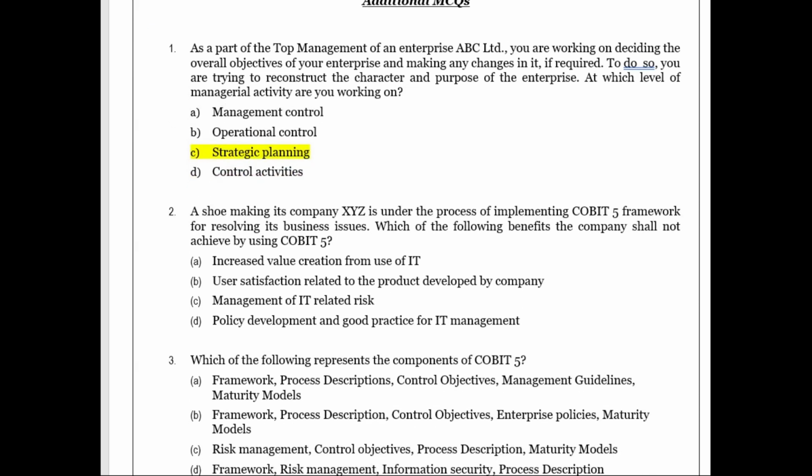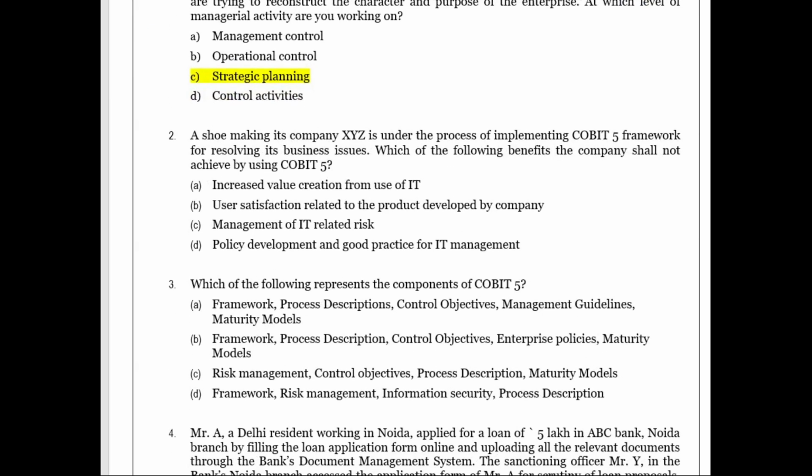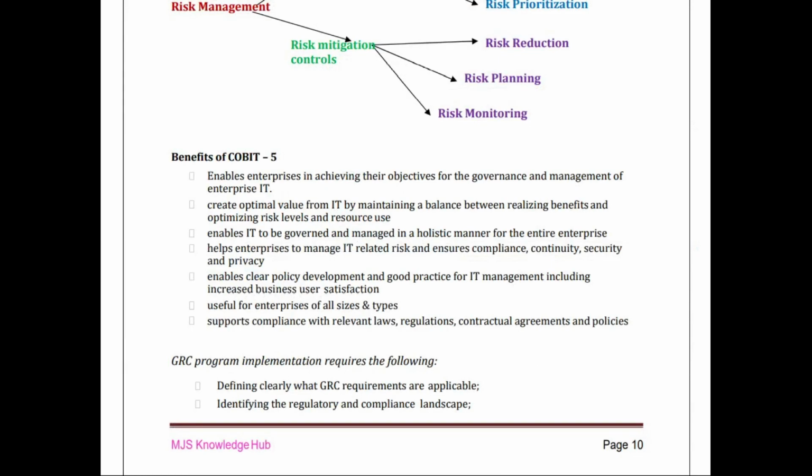Then a shoemaking company XYZ is under the process of implementing the COBIT-5 framework for resolving its business issues. Which of the following benefits the company shall not achieve using the COBIT-5? You must now recollect the COBIT-5 and then see which benefits are not available here. You must have a good grip. It's not sufficient if you just read the enablers or models of COBIT-5. You must remember the benefits.